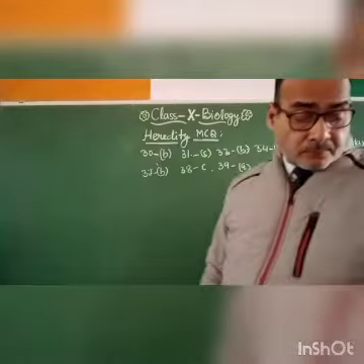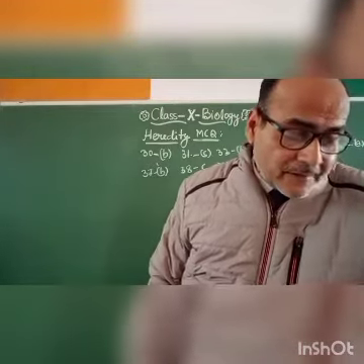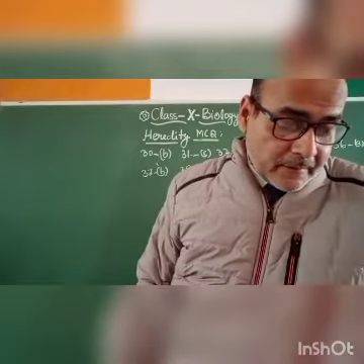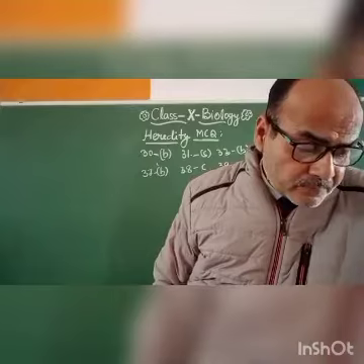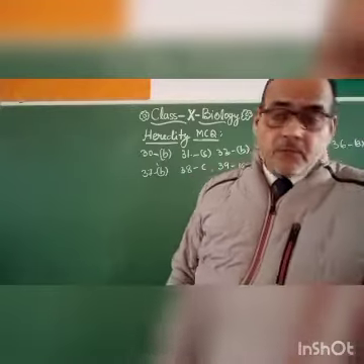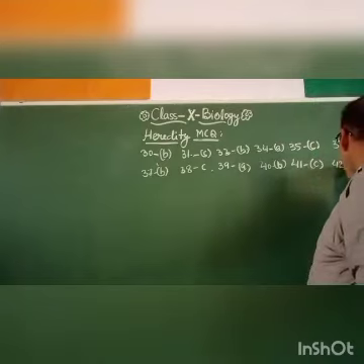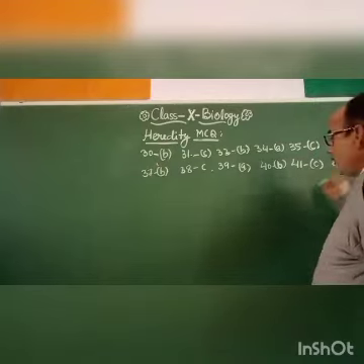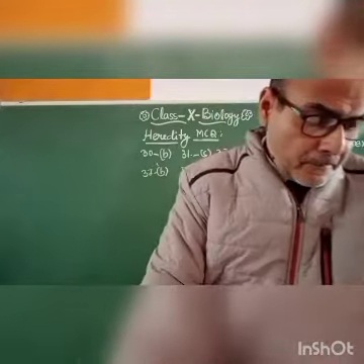And 42. The number of pairs of sex chromosomes in the zygote of a human is 1. So 42, A. Then come to 43.